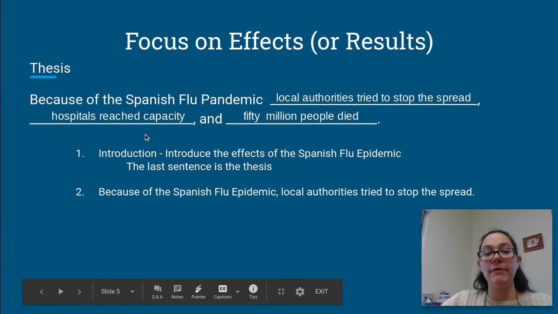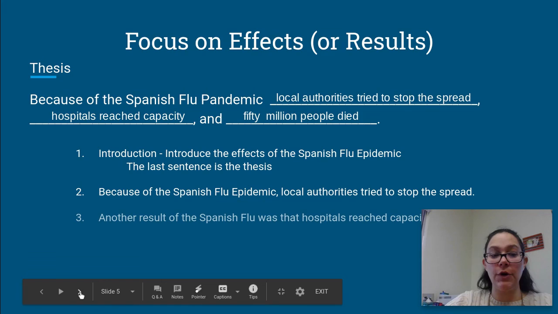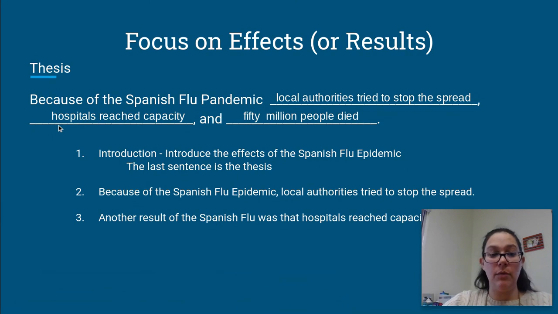In your second paragraph, you'll talk about that first reason that you introduced in your thesis. Because of the Spanish flu epidemic, local authorities tried to stop the spread. Then you'll transition to your third paragraph, which is the second reason. Another result of the Spanish flu was that hospitals reached capacity.